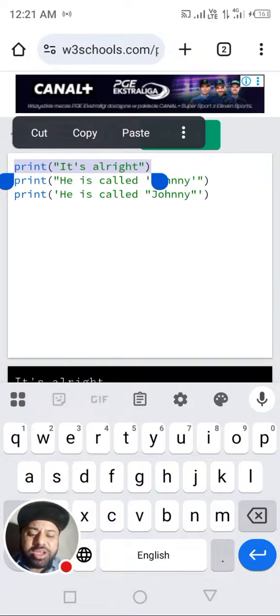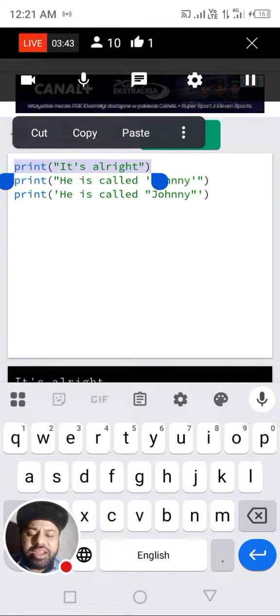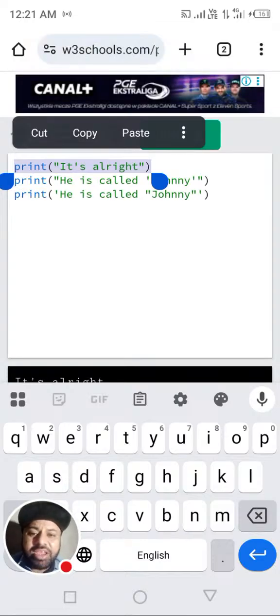There is no issue, because we have already explained that single quote or double quote are considered the same. But when we are writing something like it's, omitting the i and writing a single quote, it will be considered okay, no issue. But it will be wrong if we enclose it with a single quote outside as well. Then it will throw an error.